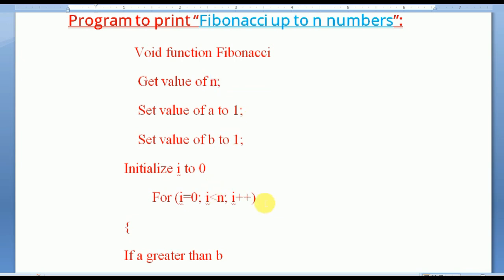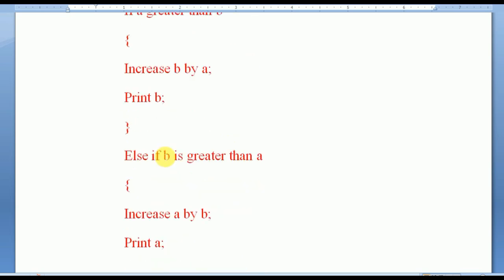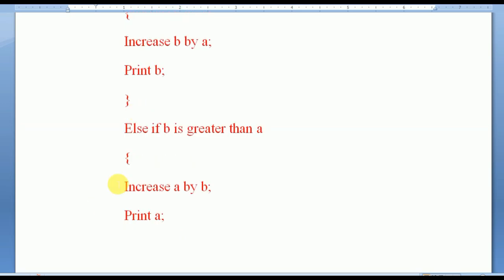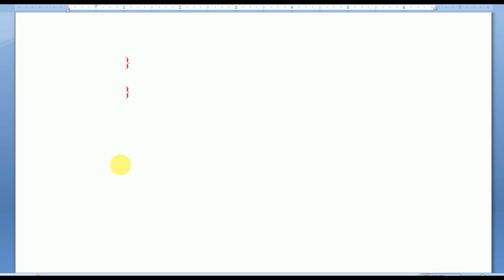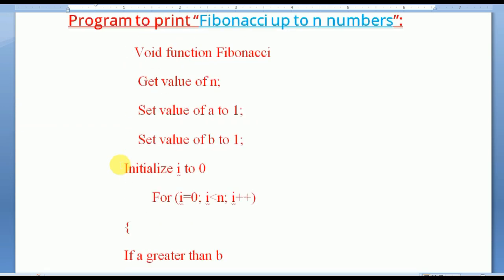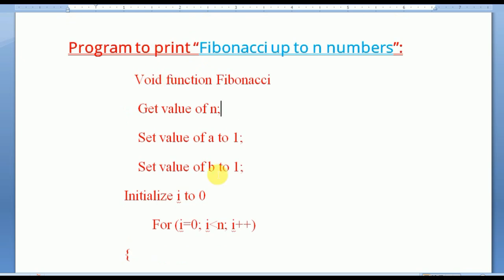Then if a is greater than b, you will write increase b by a, and simply print b. Else if b is greater than a, increase a by b, and print a. Then you will close the bracket. In this way we are going to print the respective Fibonacci numbers. With this code we are going to print the Fibonacci numbers.